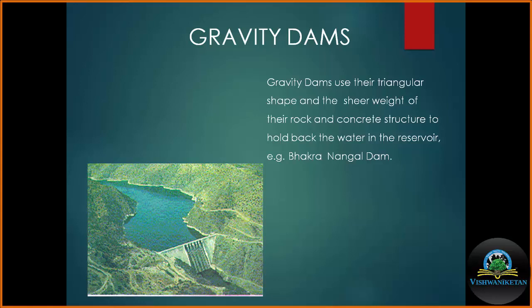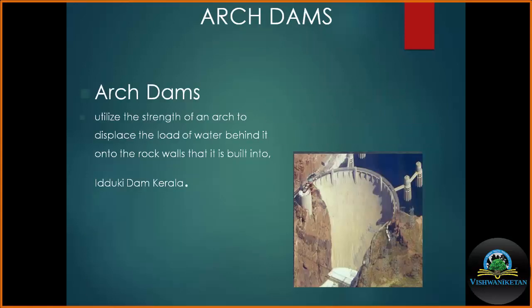Arch dam is constructed in an area where the rocks inside the valley are not suitable or are not at a shallow depth, but the side rocks are properly visible. We can work on that. These rocks are known as the abutment rocks.